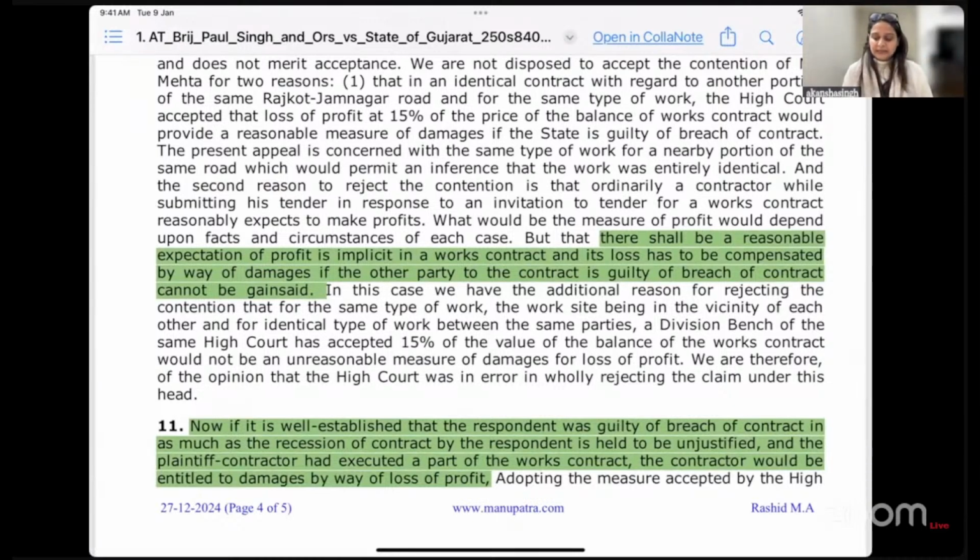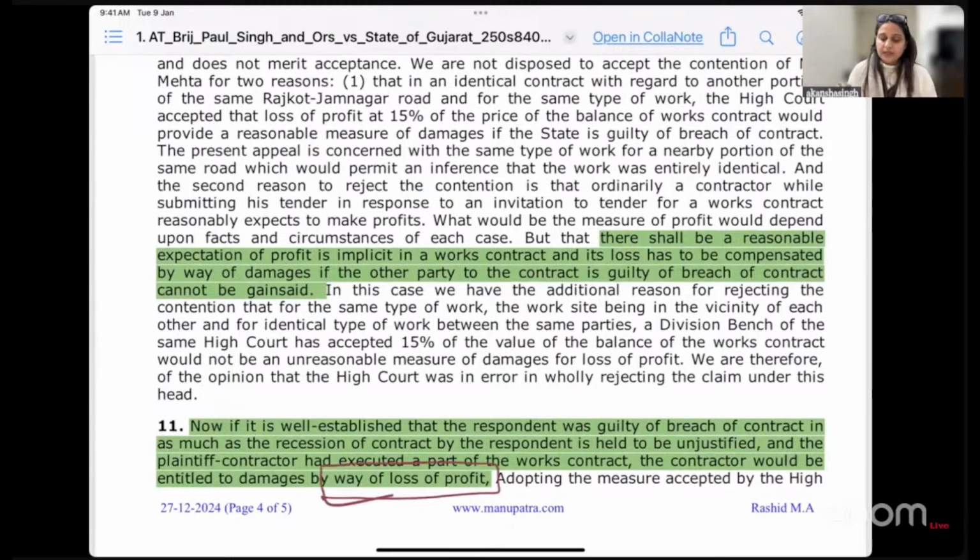Then, it is a well-established principle that the respondent was guilty of breach of contract inasmuch as the rescission of the contract, because the respondent rescinded the contract unjustifiably. The plaintiff contractor had executed a part of the work contract, and the contractor would be entitled to damages by way of loss of profit.